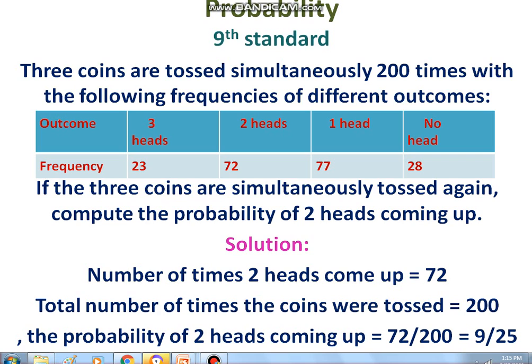Here what we need to find is the probability of 2 heads coming up. Therefore, the number of times 2 heads come up is equal to 72 times. The total number of times the coin is tossed is equal to 200. Therefore, what is the probability of 2 heads coming up? 72 by 200, that is equal to 9 by 25.